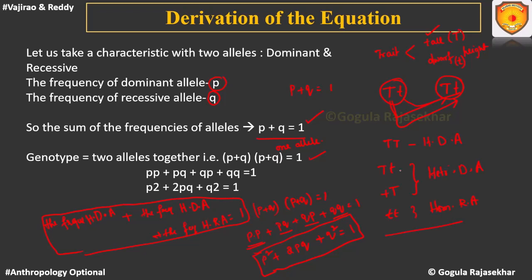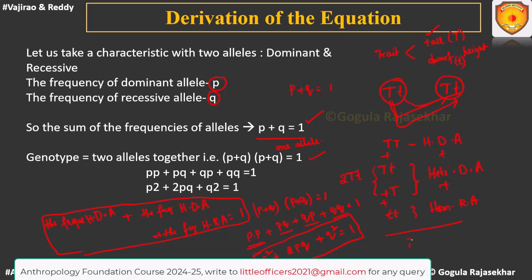Now if we add all of them, this is nothing but T into T plus capital T small t plus small t capital T, which you can write as 2 into capital T small t, plus small t into small t. This is the addition of all of this. So what is the addition of all of it? It is again coming to be 1, because these are all the alleles. The sum of the frequencies of all the alleles here is going to be 1. So that is how we can derive it, and we can say this is the Hardy-Weinberg equation.